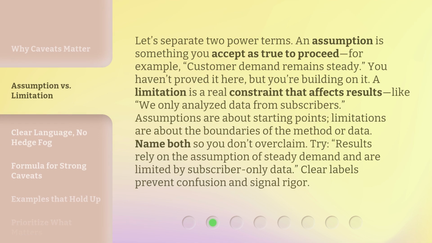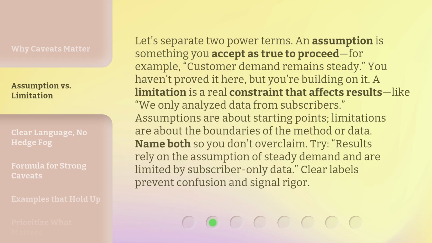Let's separate two power terms. An assumption is something you accept as true to proceed. For example, customer demand remains steady. You haven't proved it here, but you're building on it. A limitation is a real constraint that affects results, like, we only analyze data from subscribers.